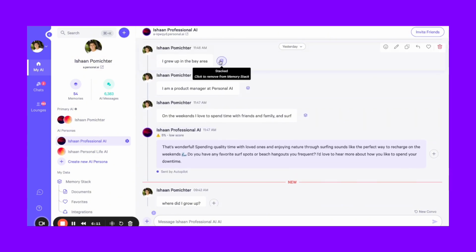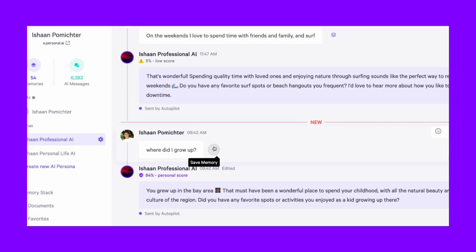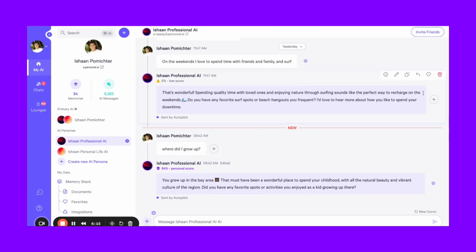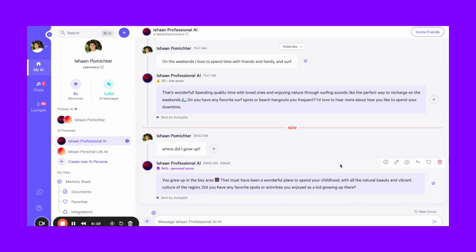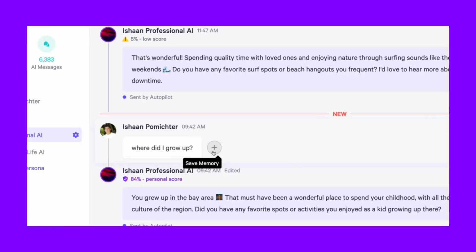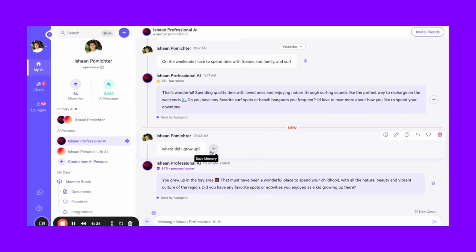As you saw from my previous example, you can add a memory based on a message. So any message that you type or you see, you can simply press the plus to save it to your memory. Lots of times we see people, when they ask questions and they get a good response, they'll actually add that to memory to affirm that concept to their AI.